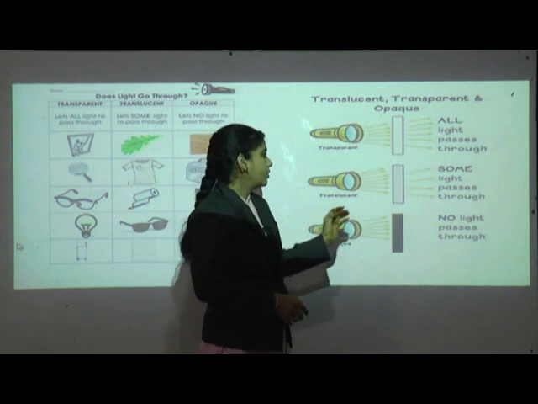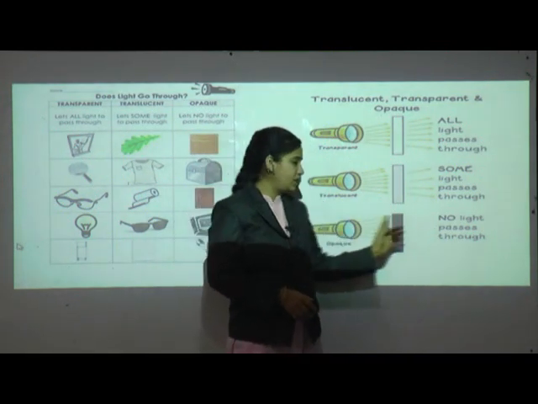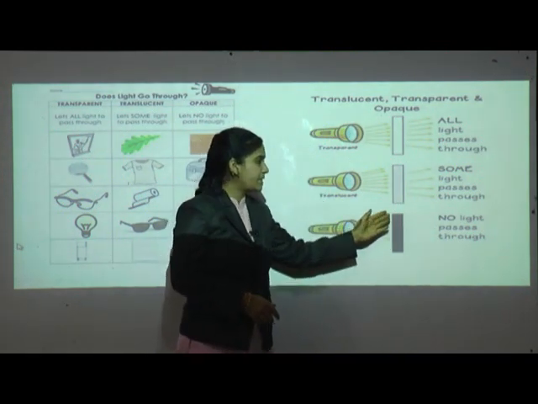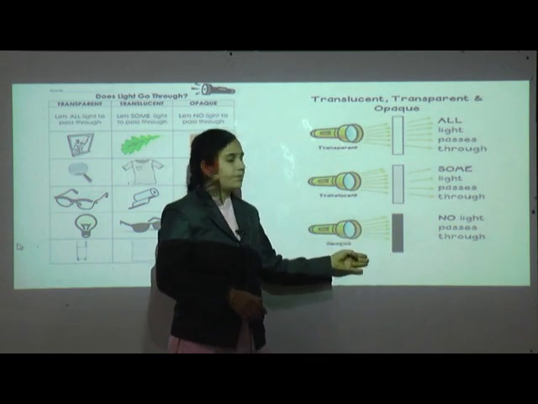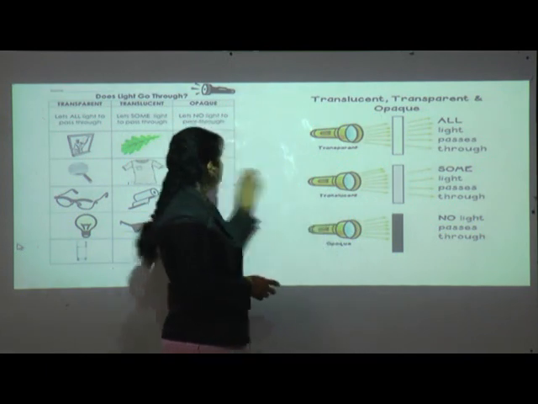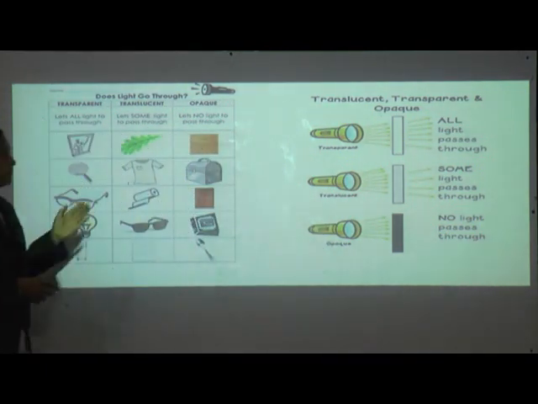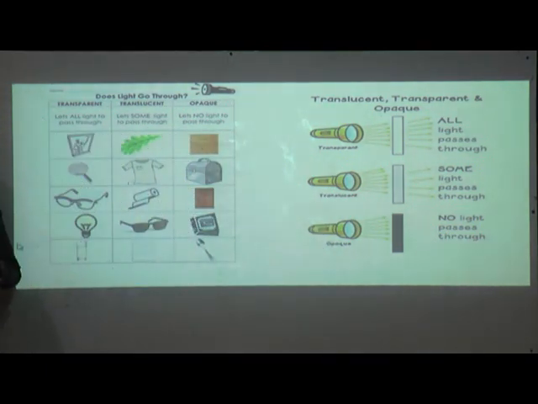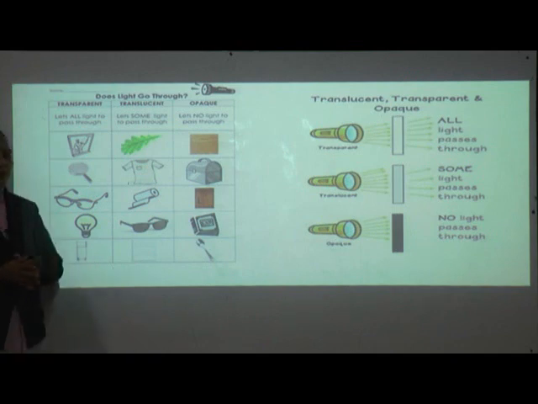In opaque, no light passes through. See, here no light is passing through the object, so this one is called an opaque object. And here are the examples of translucent, transparent and opaque objects. Okay, all of you understood what is meant by transparent, translucent and opaque objects?